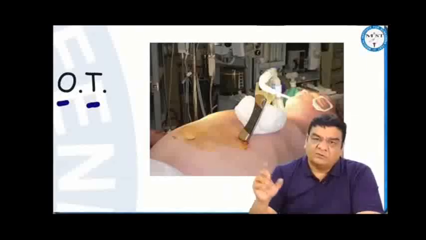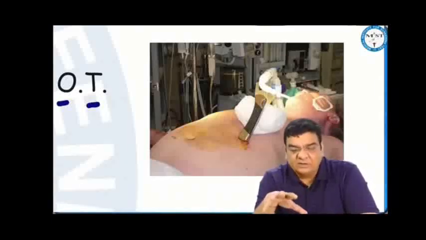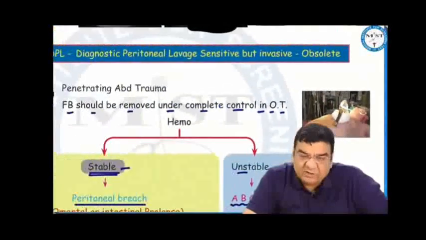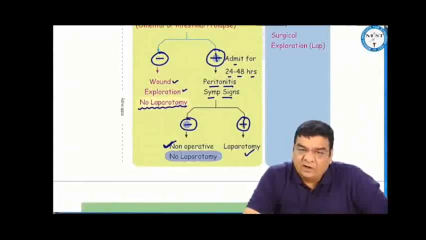If in penetrating abdominal trauma the patient is stable, but you find a peritoneal breach, maybe because of omentum coming out, or maybe you are seeing the intestinal peristalsis from the wound, that means the penetrating object or the knife has gone inside the peritoneal cavity. Patient may be stable, that means there is no major vascular injury inside, but still there is the possibility of intestinal perforation by that knife. So we admit this patient in the hospital, keep him under our observation for 24 to 48 hours. If the patient develops any symptoms or signs of peritonitis, then we do a laparotomy,